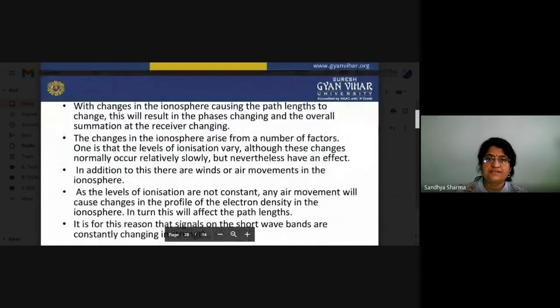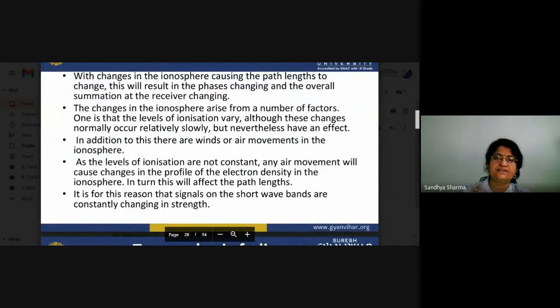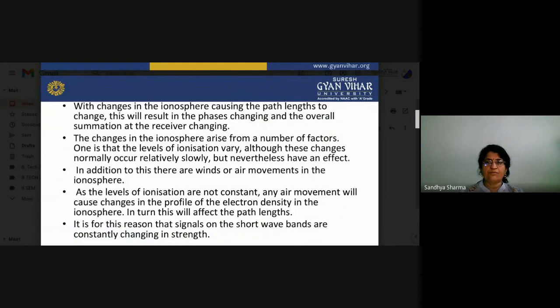So with changes in the ionosphere causing the path length to change, this will result in the phases changing and the overall summation at the receiver changing. The changes in the ionosphere arise from a number of factors. One is that levels of insolation vary, although these changes normally occur relatively slowly, but nevertheless have an effect. In addition to this, there are winds or air movement in the ionosphere.